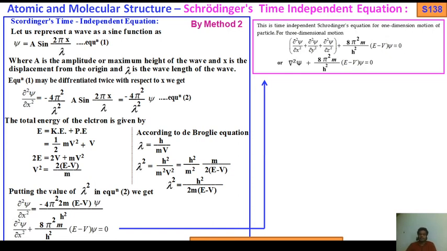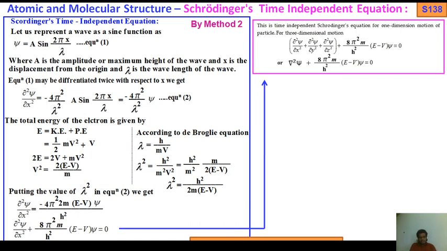So this is the Schrodinger time independent equation derivation. I have already discussed two methods, method 1, method 2, whichever is easy for you, you can practice it. According to me, method 2 will be easier compared to method 1. So practice both methods, whichever is easy, you can write it in the examination.